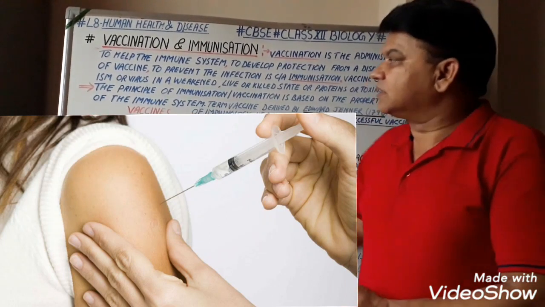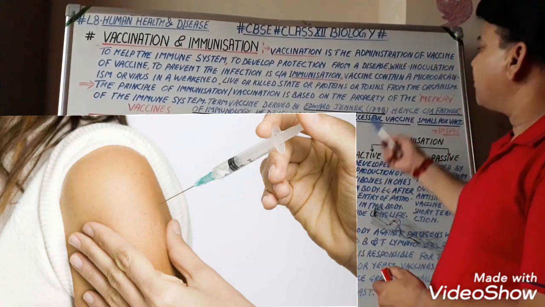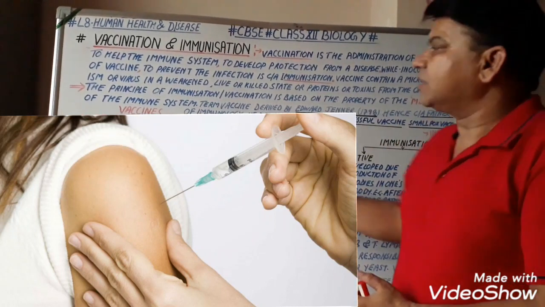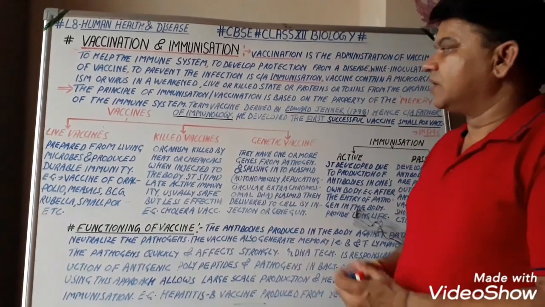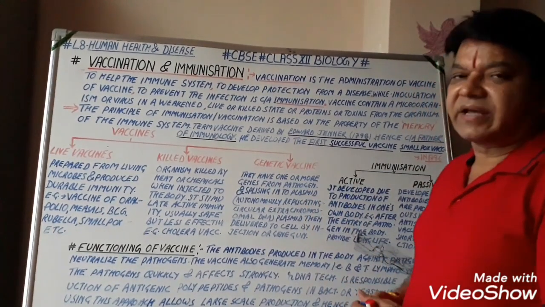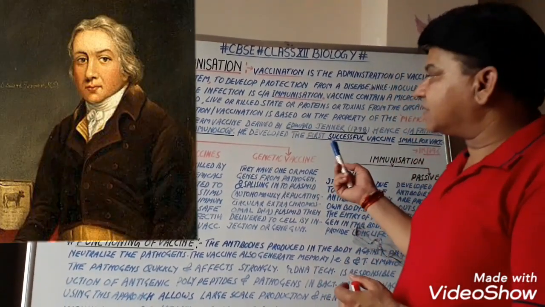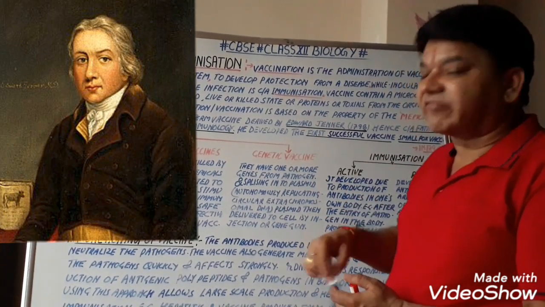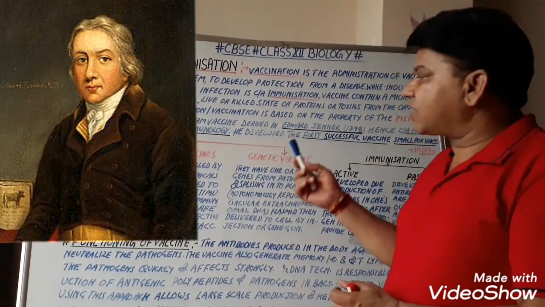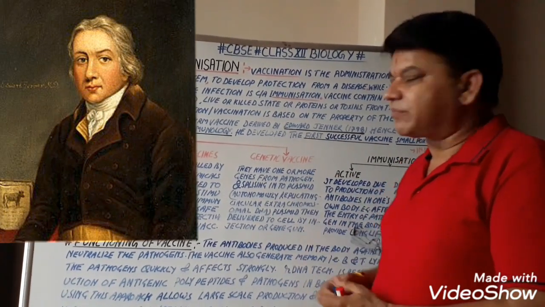Now, the principle of immunization or vaccination is based on the property of memory, the memory of the immune system. This is very important. A 1 mark question: the term vaccine was derived by Edward Jenner first time in 1798. So Edward Jenner was the scientist who coined the term vaccine first time, hence called the father of immunology.